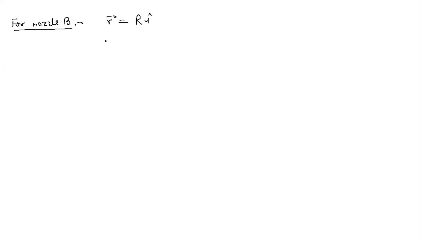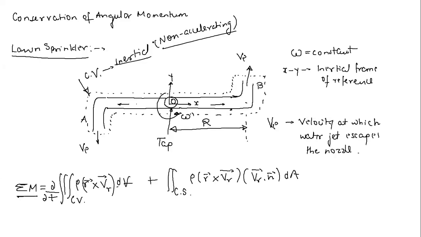Now just tell me about the VR vector. VR vector is the magnitude of VR, but where will this VR vector be, along I cap or J cap? Water is exiting this nozzle with a velocity VE.